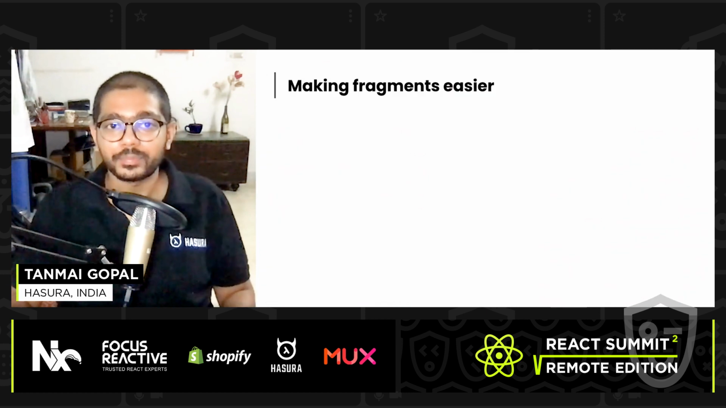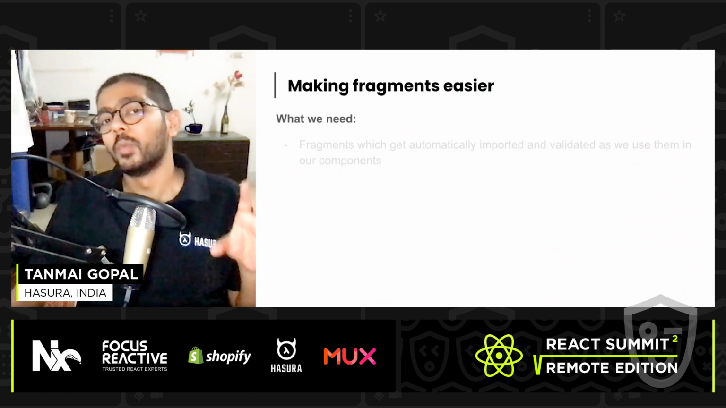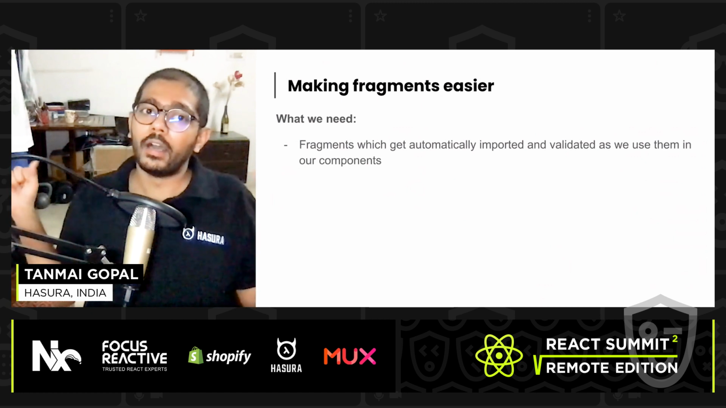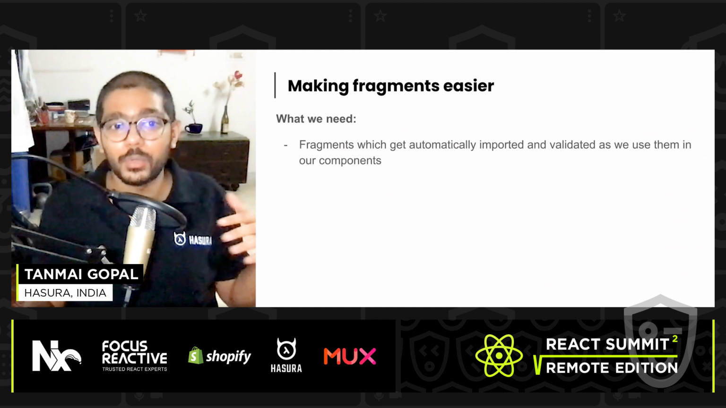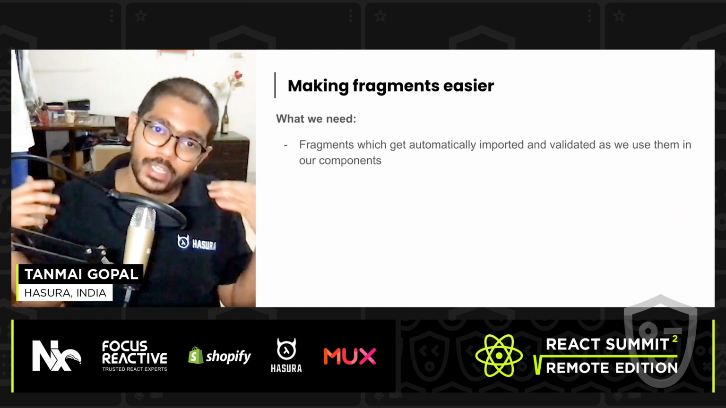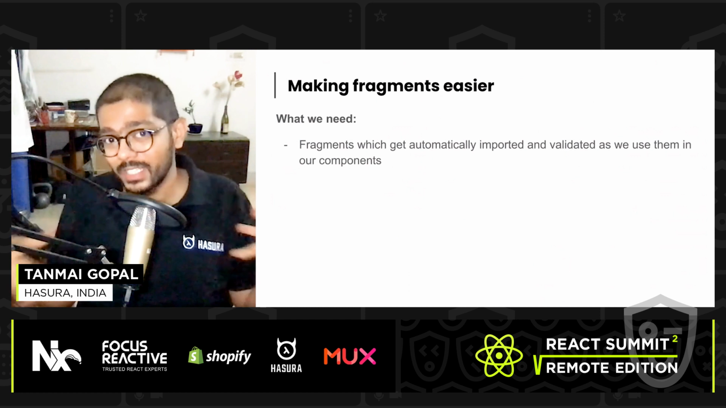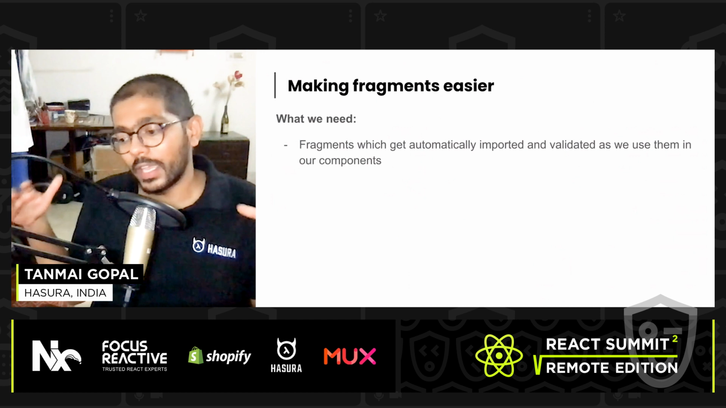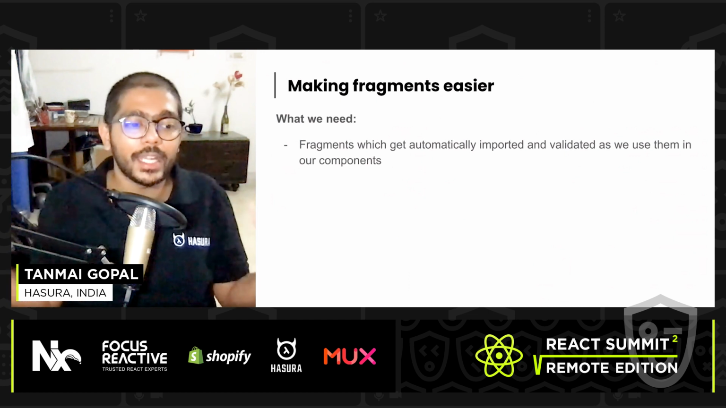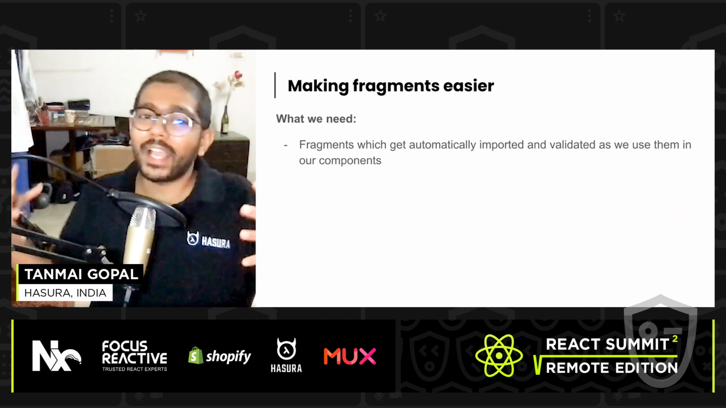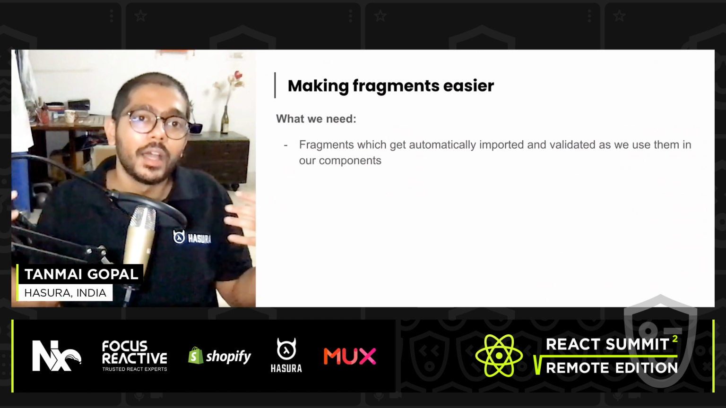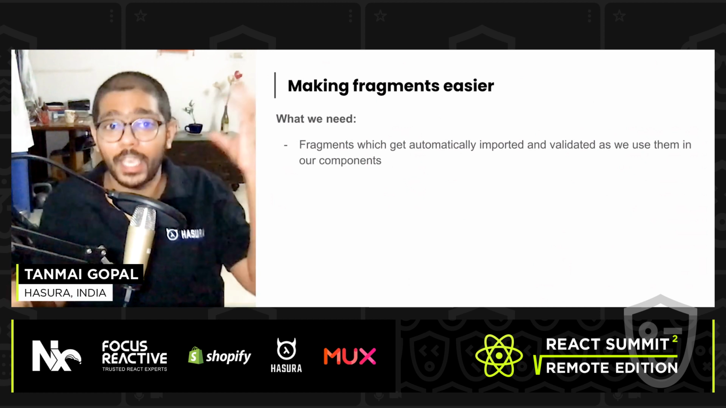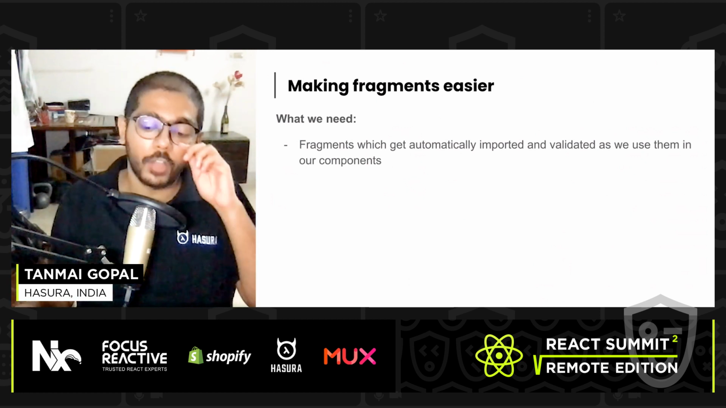So if you want to make fragments easier, what we really want to do is make sure that fragments get automatically imported and validated as we use them in our components. We also want optimizations to happen when we're passing down data, so that we're getting some isolation and modularity in the components that we're writing. So that when I'm writing a component for a fragment, I only have access to the data that I declared in my fragment, and apart from that I don't have access to any more data, unless it's explicitly passed down to me from the parent component.